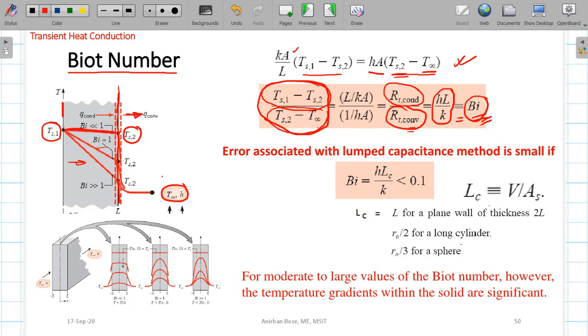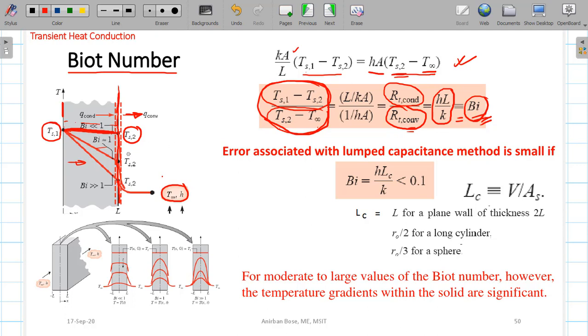The temperature drop in the solid slab will be very, very less. That means if the Biot number is very, very small, there will be almost no temperature drop within the solid, so you can assume as if the temperature variation within the solid is negligible.